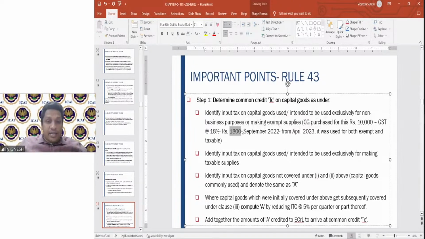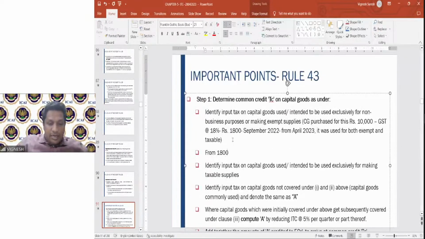So from this 1800, remove 20%. How much is that? 360. So 1800 minus 360. How much does it come to? 1800 minus 360 is 1340 or 1440. So this particular amount you will get added to A. Okay. This particular 1440 will get added to A. I hope you understood now.